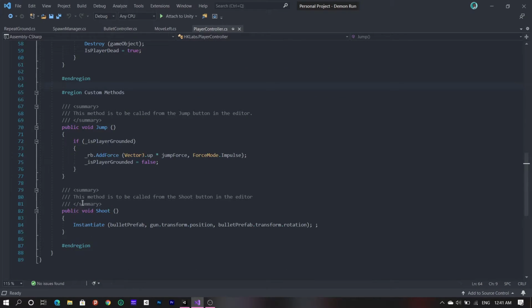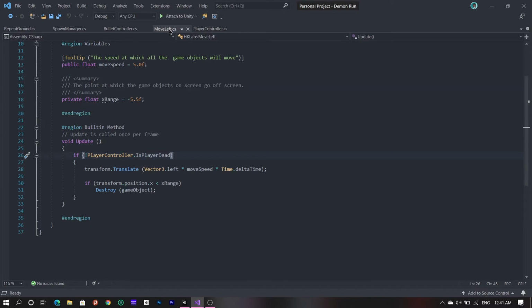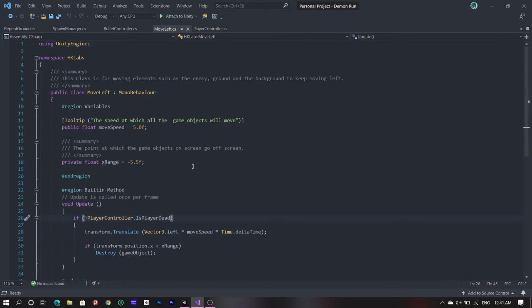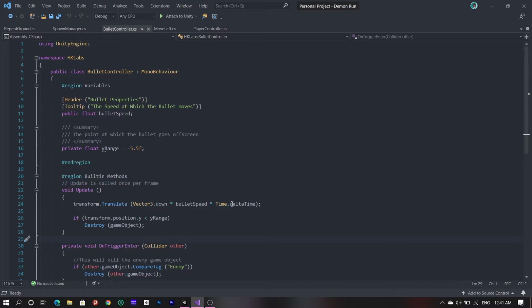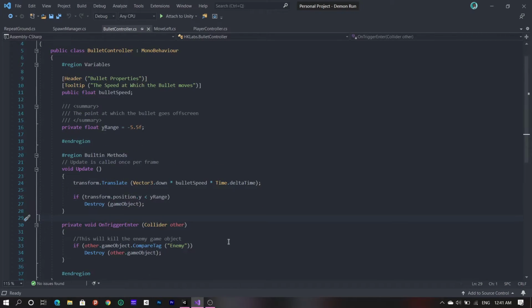Pretty simple stuff. I don't think there's any need of explanation of what's going on here. Move left. This actually moves everything on the left side. The classes for moving elements such as the enemy, ground, and the background to keep moving left. Bullet controller. This is for the bullet. Pretty simple stuff. You can go through the code. Let me know if you don't understand anything, although there isn't anything complicated going on here, the same thing.